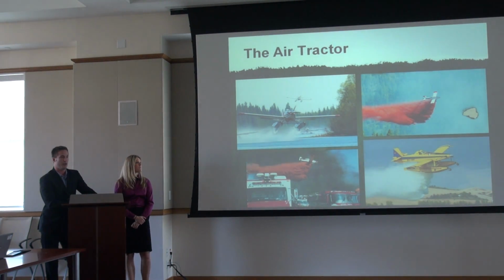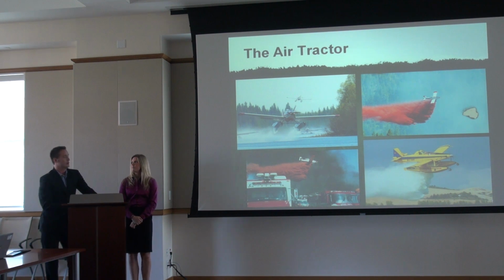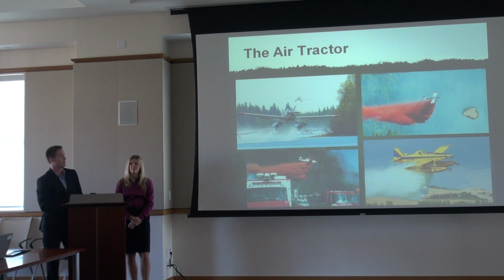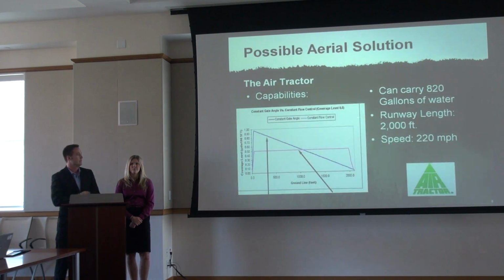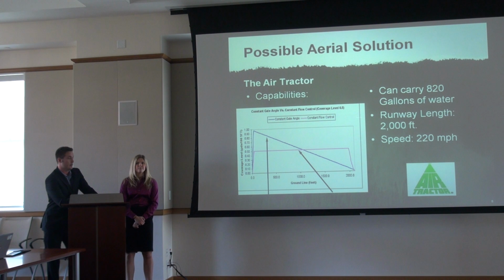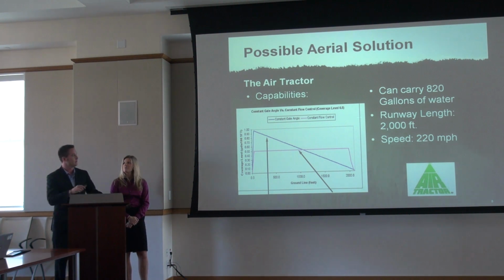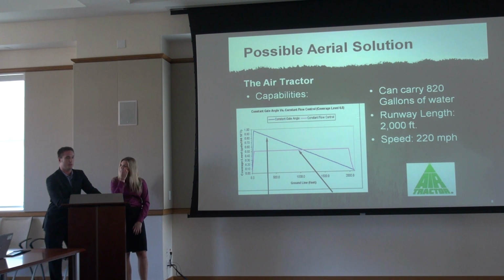This is a picture of the air tractor products that the company Air Tractor provides. It's a private organization. The specific plane that we're recommending is the picture on the top right. They have multiple models, but the one best suited for Texas in our system is, once again, the top right model. This right here is a quick spec sheet, an overview of the air tractor. It can carry over 820 gallons of water. It requires a 2,000 foot runway length, and it can fly over 220 miles per hour.